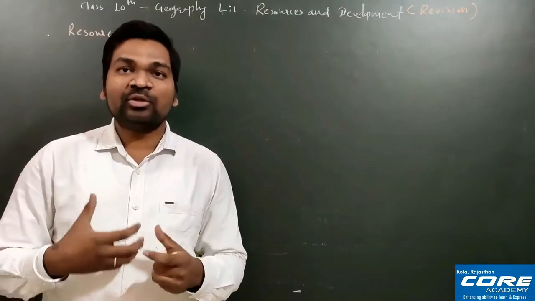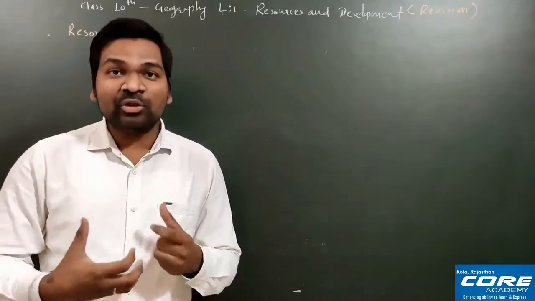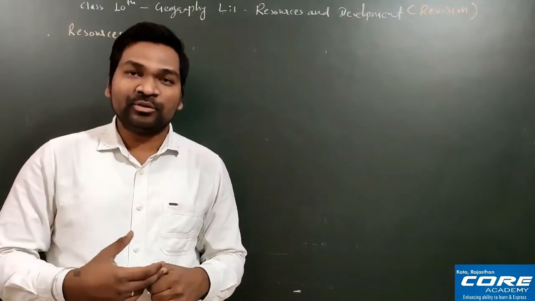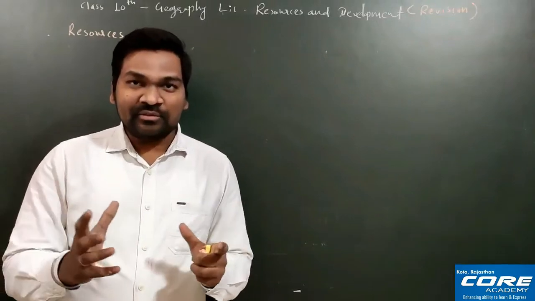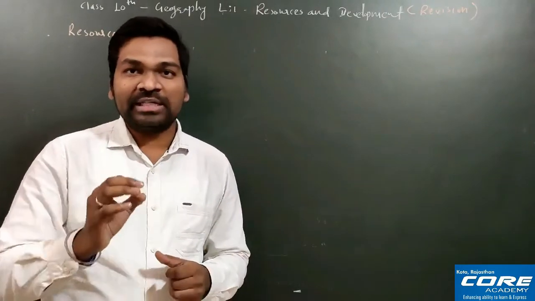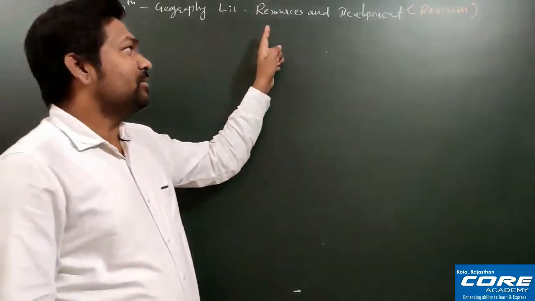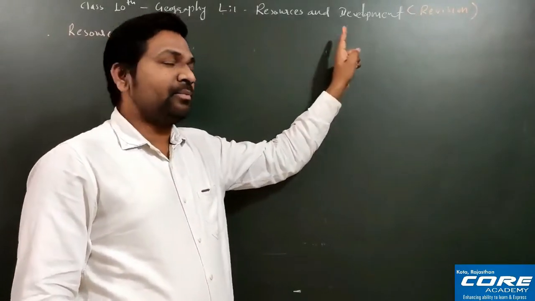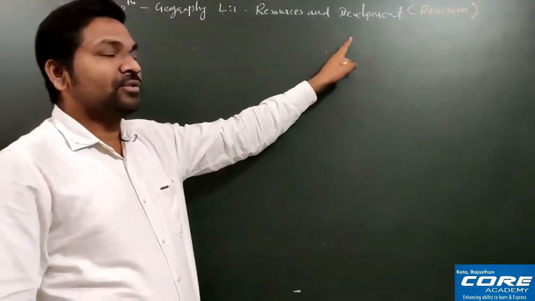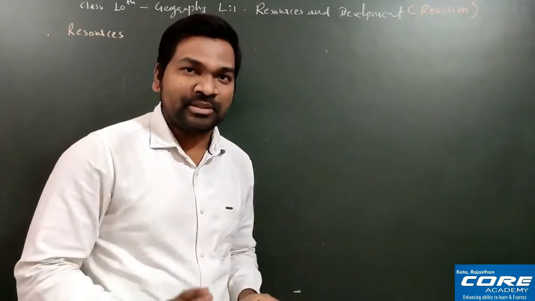India also needs to invest more in its human resource. So in short, resources are the basis of development. Once again, resources are the basis for development. I hope the picture is clear.